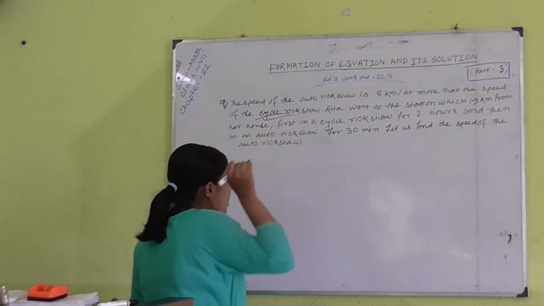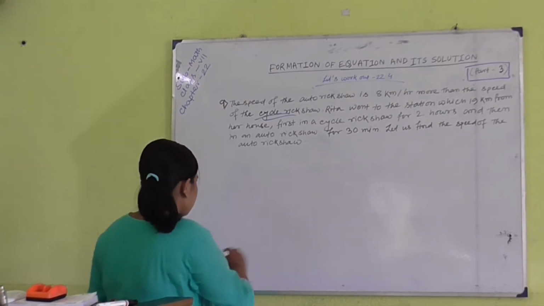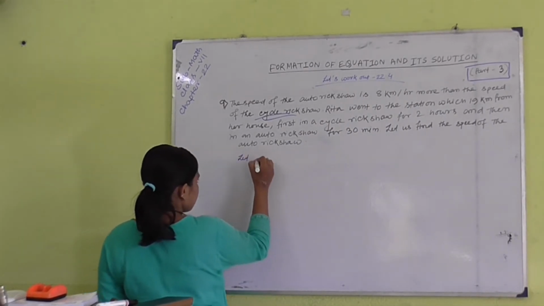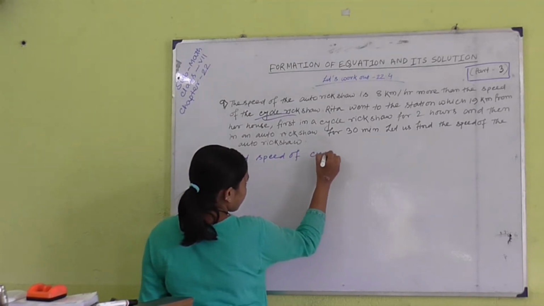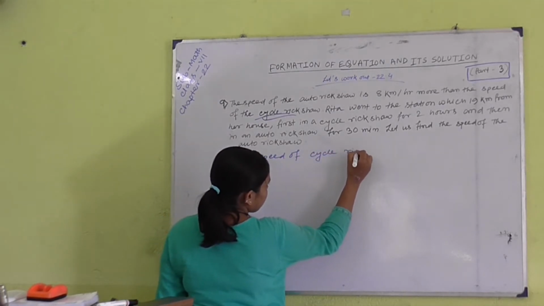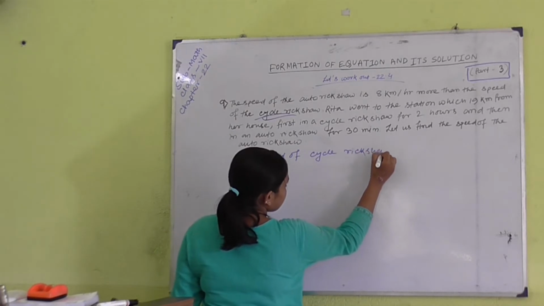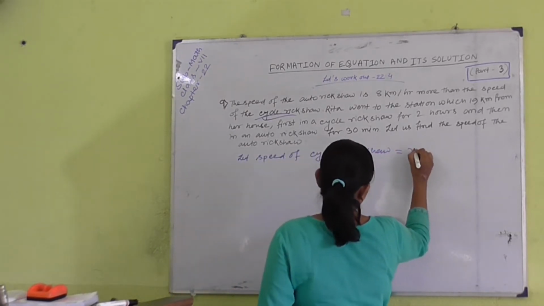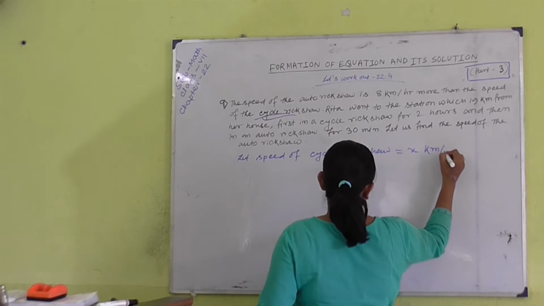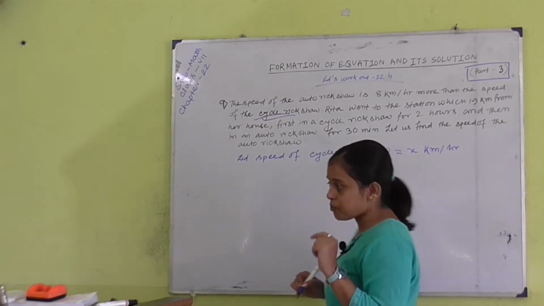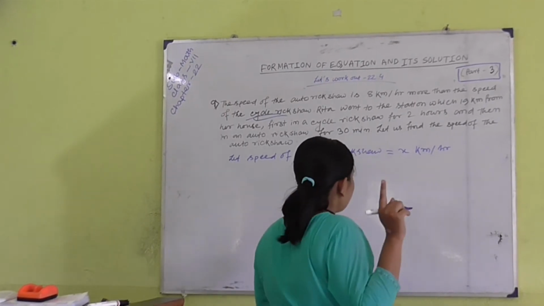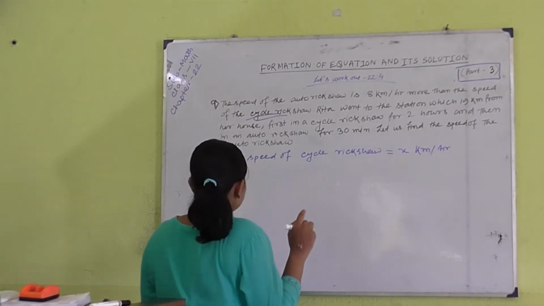So at first we assume the speed of the cycle rickshaw is x km per hour. All of you know that km per hour is the unit of speed, for that reason we write x km per hour.